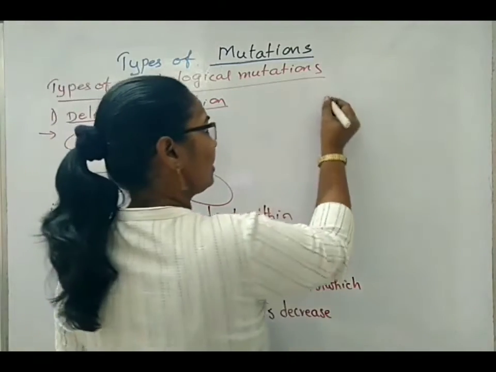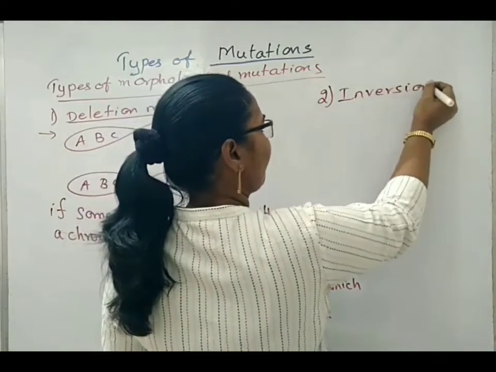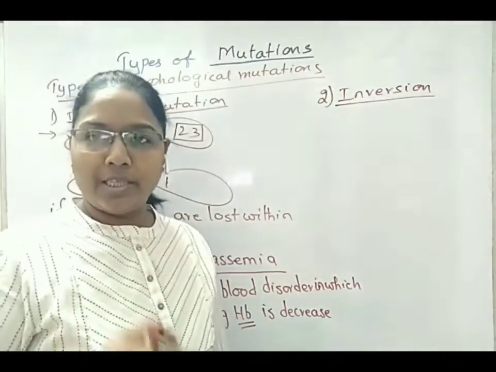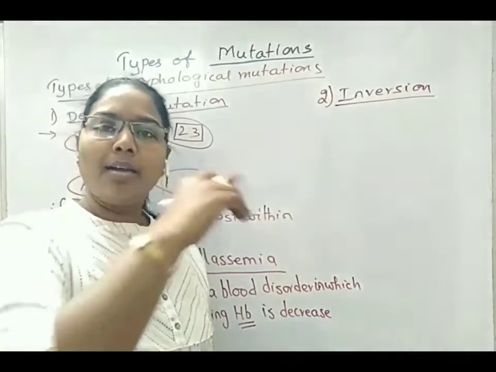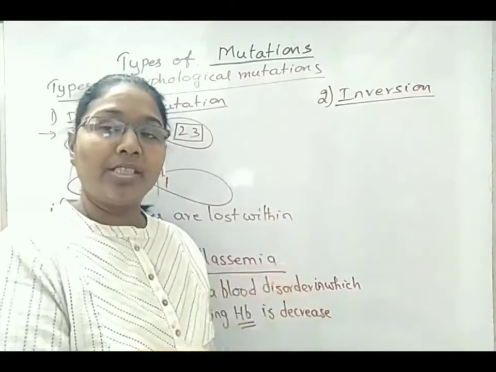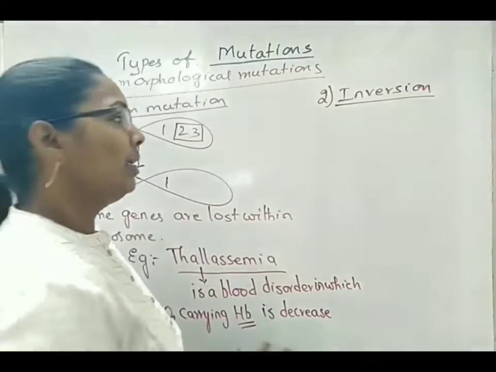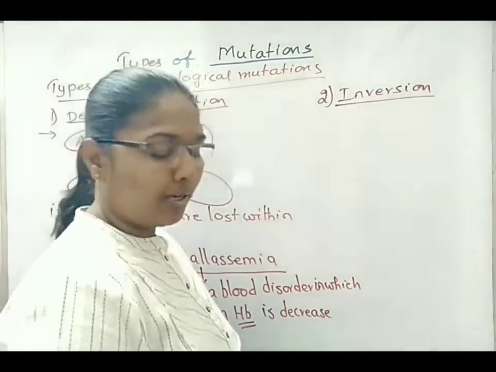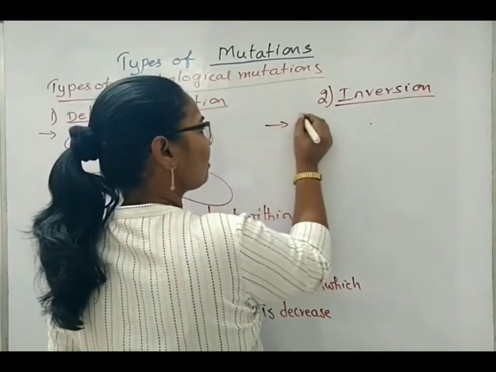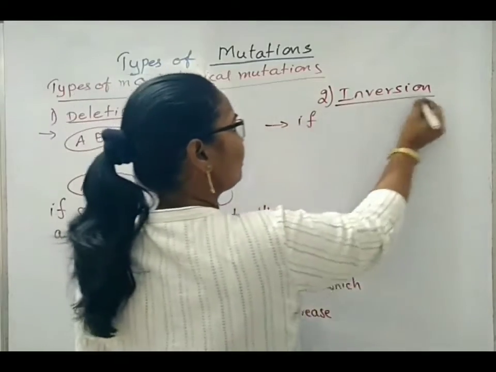Another example we'll see. Second one, inversion type of mutations. Now, if the genes within a chromosome are translocated, means flipped from one place to another place, or changed their position from one place to another place within a chromosome, then such type of mutations are called inversion type of mutations. For suppose, I'll read the sentence which means inversion mutations.